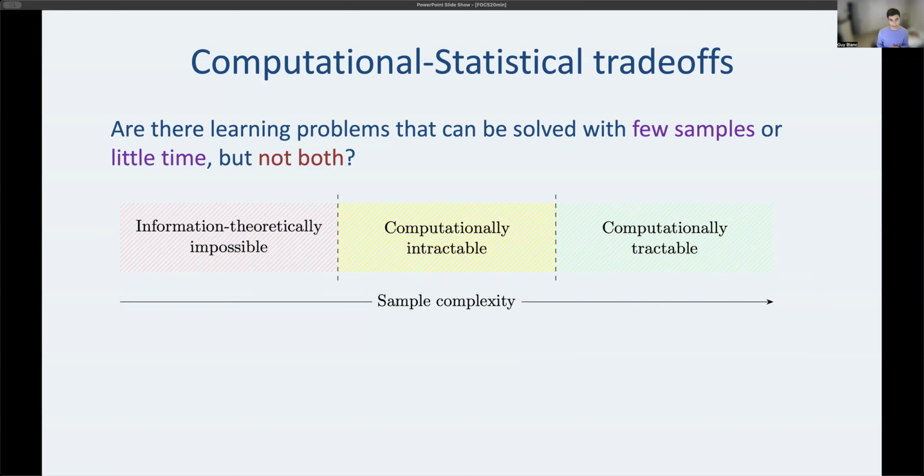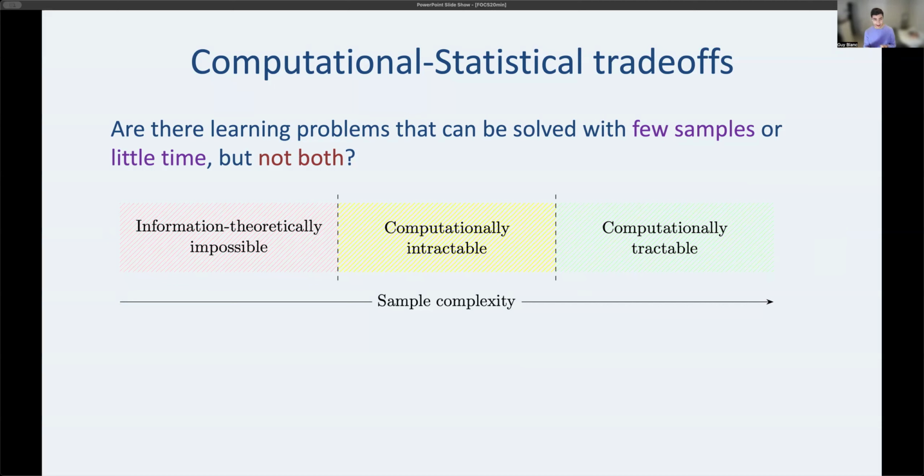Okay, so that's this red region. But then you want there to be a yellow region, where when you have a bit more than VC dimension many samples, learning is technically possible, but it's computationally intractable. It would take, say, exponential time. And then as sample complexity gets larger, you move into a regime where suddenly learning actually becomes quite easy, and we have polynomial time learners. This has some interesting messages.